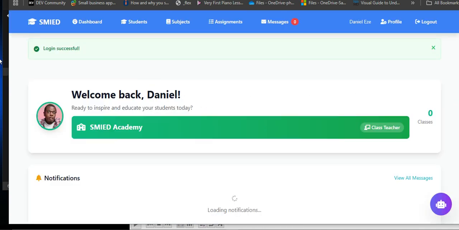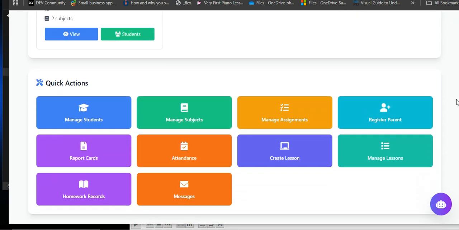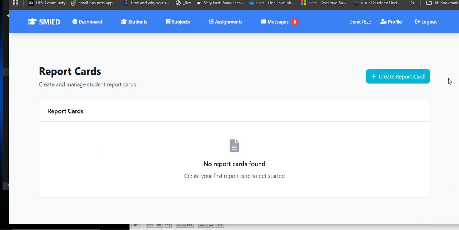Okay, so the teacher can actually create a report card. When a teacher creates a report card, it is sent to the admin for approval. We can't actually do more here because we have only just created it. Let's see what we can do.